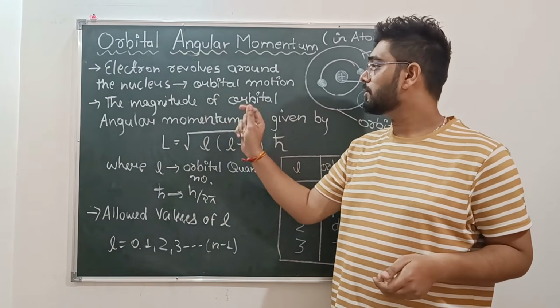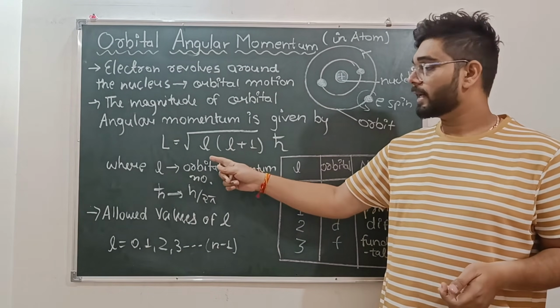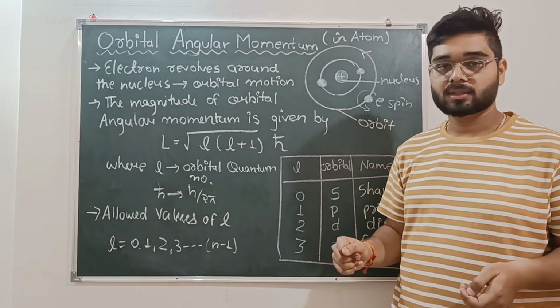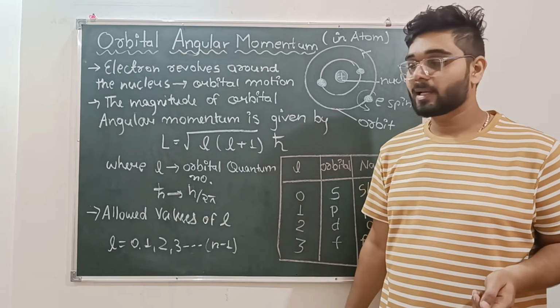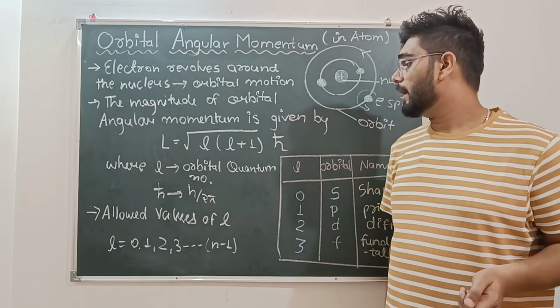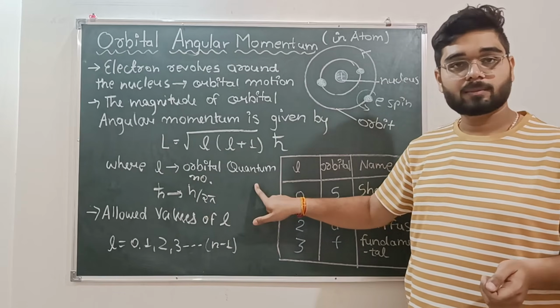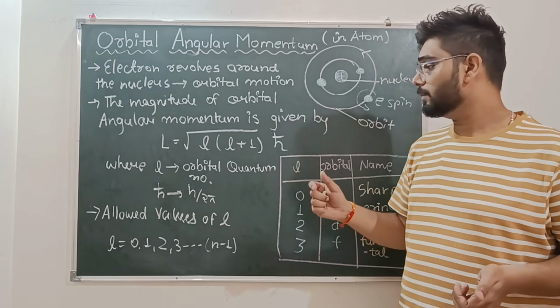Okay. So the magnitude of the orbital angular momentum is given by L equals root over l(l+1) h cut, where h cut equals h upon 2 pi. Here h is Planck's constant, and small l is the orbital quantum number. We have already discussed this topic, the orbital quantum number.